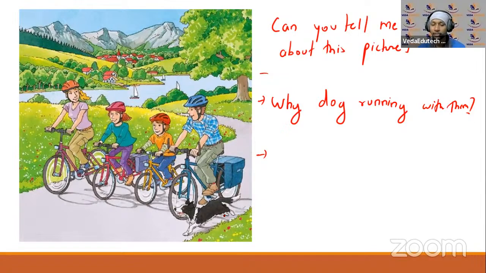Okay, what color helmet is the father wearing? The father is wearing a blue color helmet. Okay, what color shirt is the boy wearing? The boy is wearing an orange color shirt. Right, who has bags in their cycle at the back? किसके पास bags है वो cycle में उनके पीछे? Right, the father and the daughter have bags hung to the cycle. The boy and the mother do not have any bags. Right, like this. You can use different sentences.